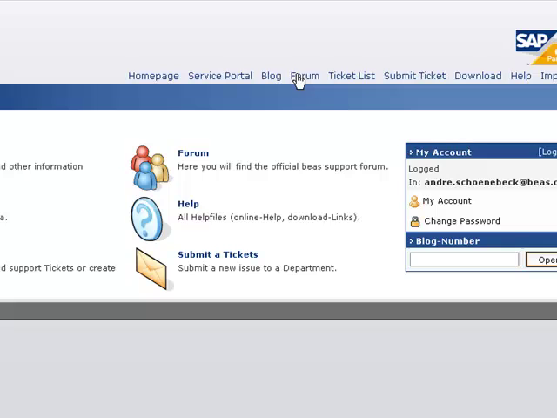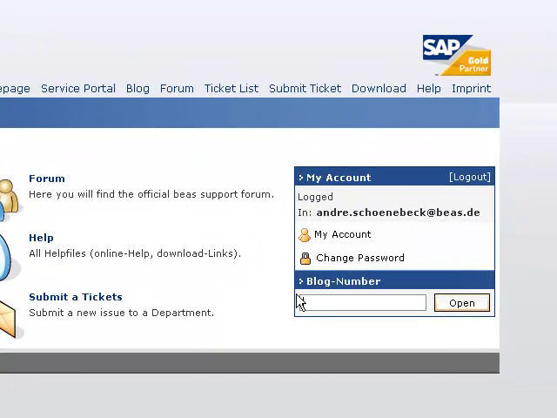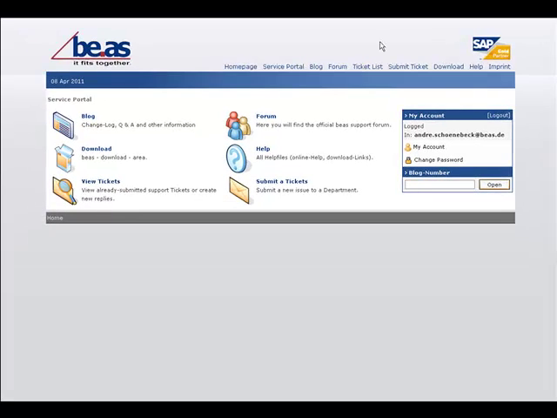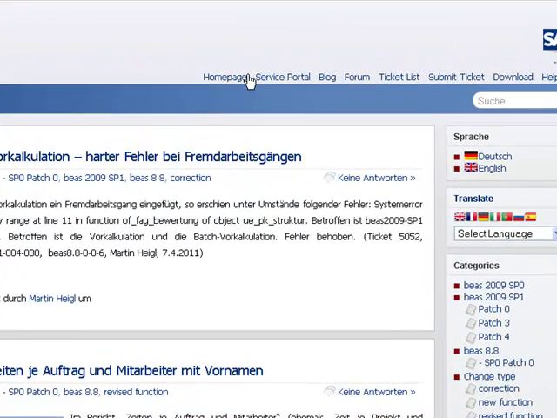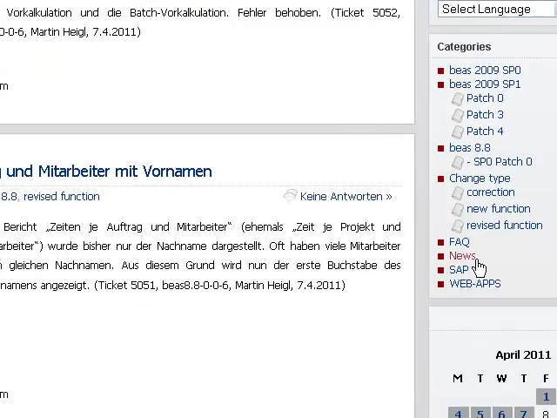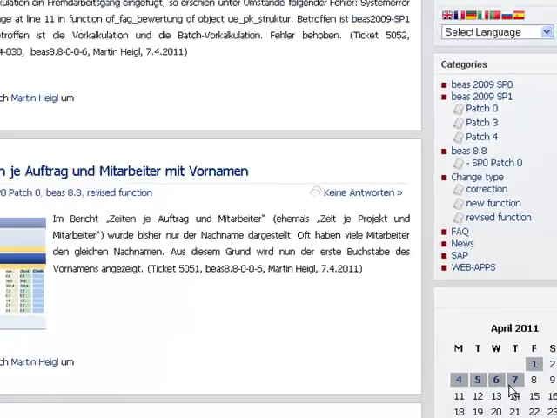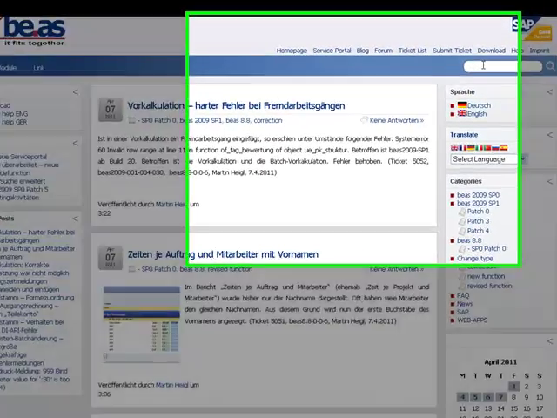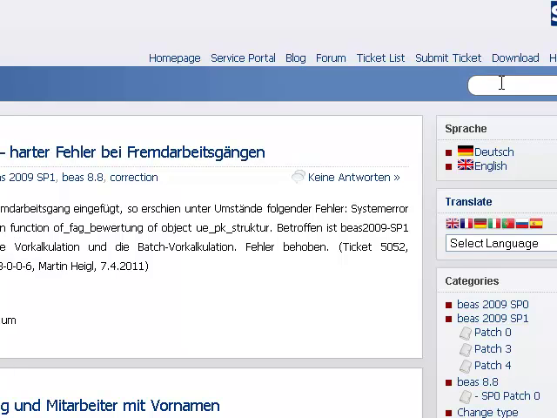If you have submitted a ticket, the answer you get from us may contain a link to a blog entry. You can also use this field to search for blog numbers. The blog offers you the latest development posts available in German and English, plus automated translations into other languages. You can filter posts by categories, search for FAQs or news, or select a date. The search function does not only access the blog entries, but also the complete documentation.